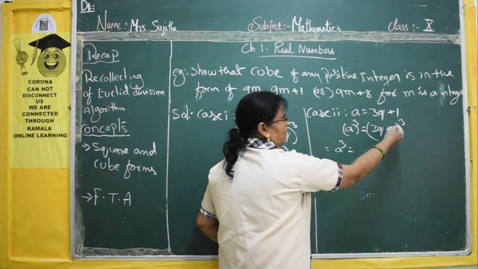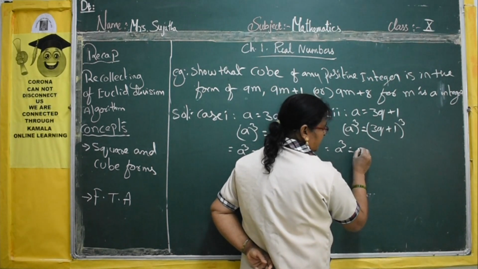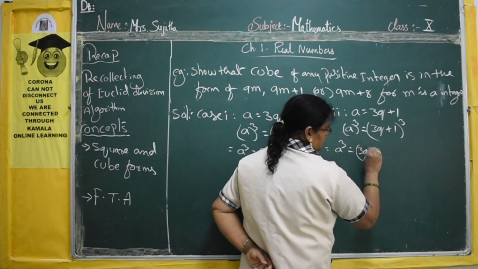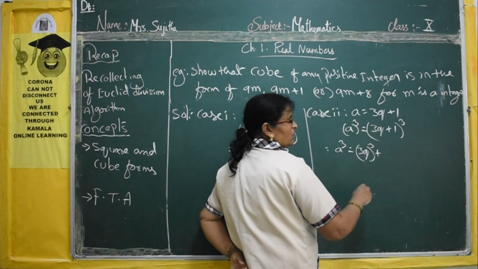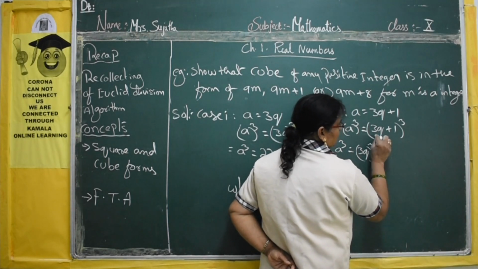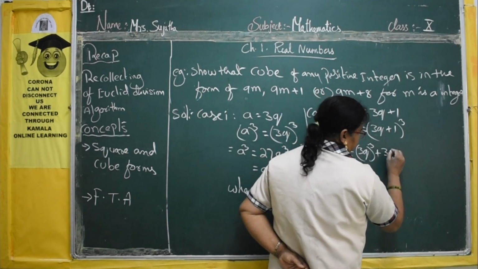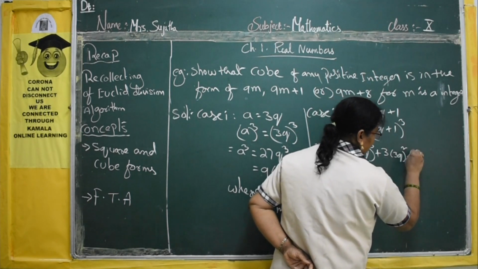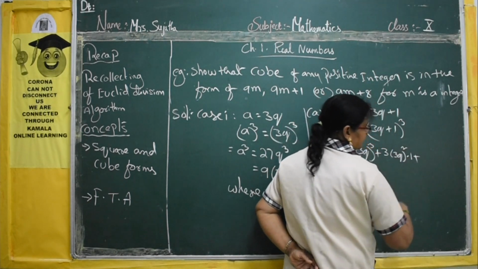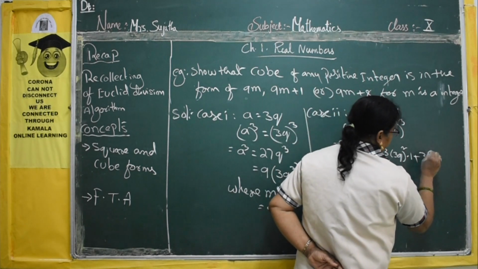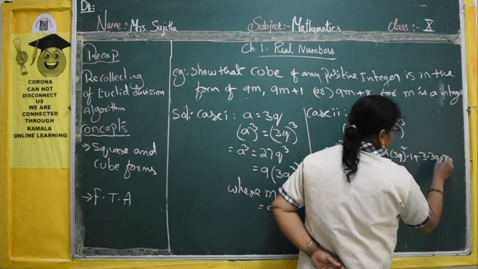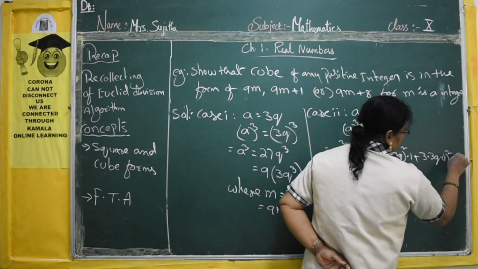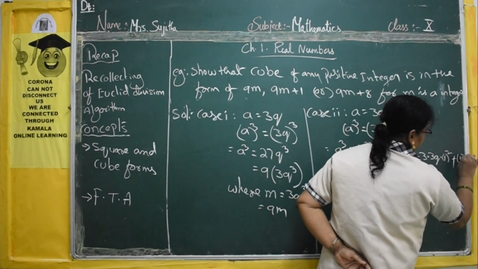Now you have to open it. 3q means a, so a cube is (3q) whole cube, plus 3a square b, where a square means (3q) whole square, into b, plus 3ab square, that is 3 into a into b square, 1 square, plus b cube, 1 cube.